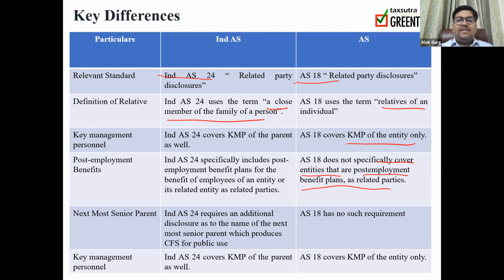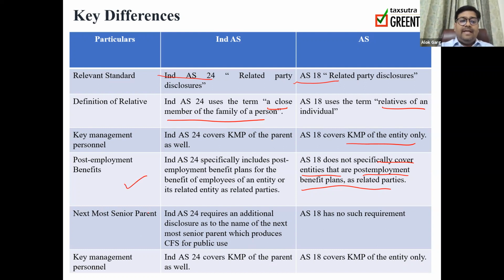For example, a company has created a trust, and the trust is responsible for administration or management of provident fund or gratuity. So that trust is acting as a post-employment benefit plan. There is no specific coverage of these plans in the accounting standard, but Ind AS 24 specifically covers the post-employment benefit plan for the benefit of employees as a related party.